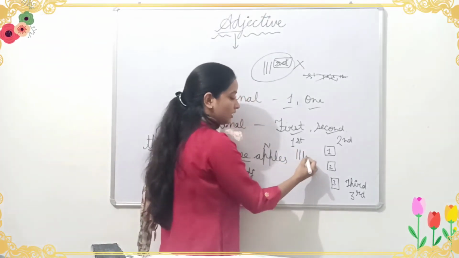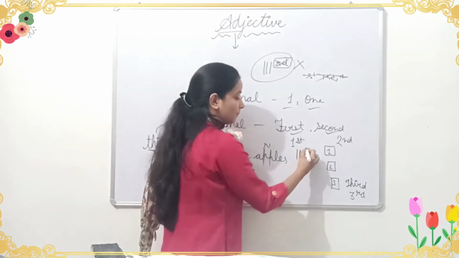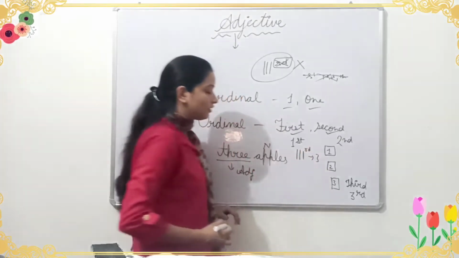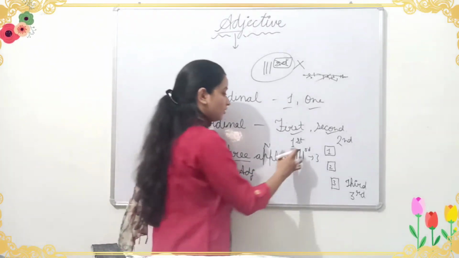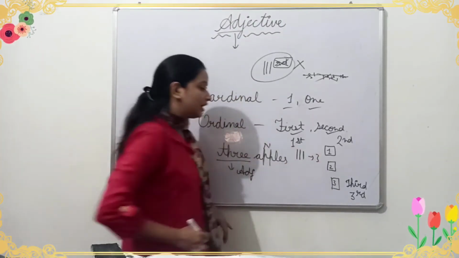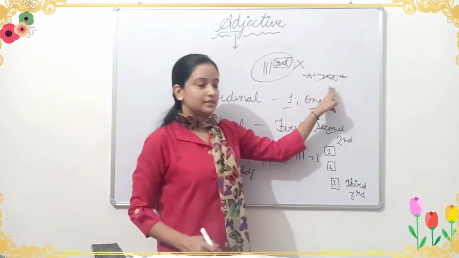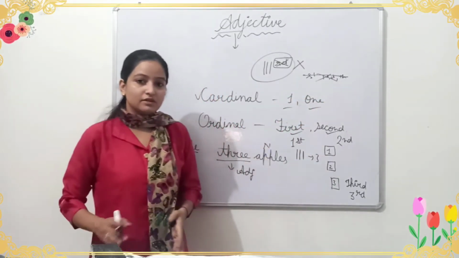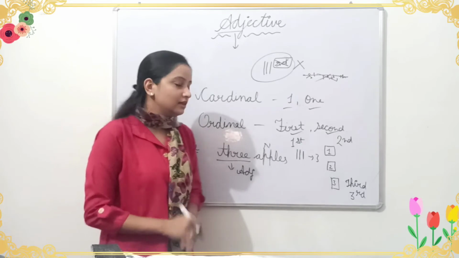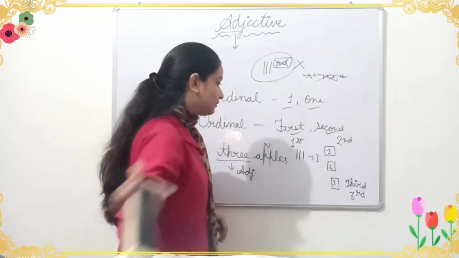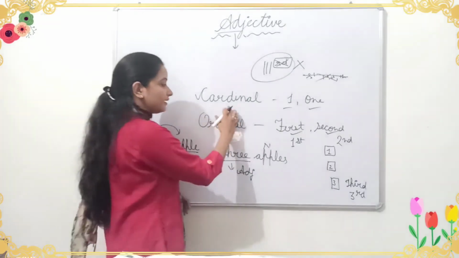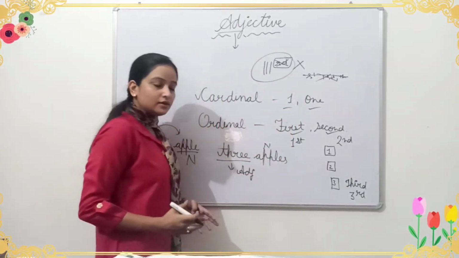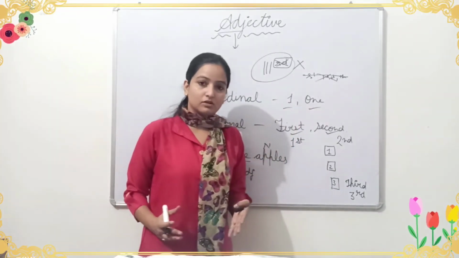But if we are writing in the form of Roman numbers, 3 को हम कैसे लिखते हैं? ऐसे लिखते हैं. But if you are writing RD after this Roman number, it is wrong. We should not write ST, RD, TH with Roman numbers. So cardinal numbers are 1, 2, 3, and number names are also cardinal numbers.